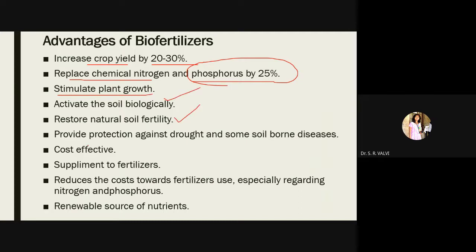It provides protection against drought and some soil-borne diseases. Then it's cost effective, yes. Then supplement to fertilizer. Then the next advantage is it reduces the cost of fertilizer use, especially regarding nitrogen and phosphorus, right? And it's a renewable source of nutrients.